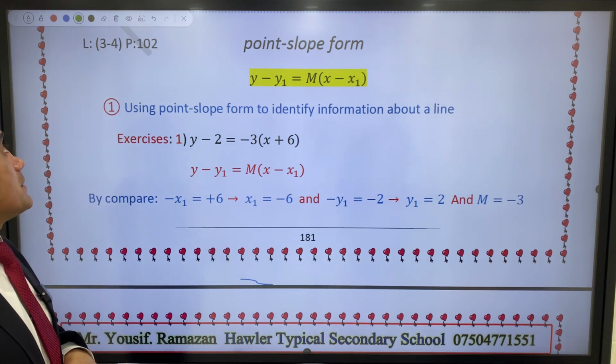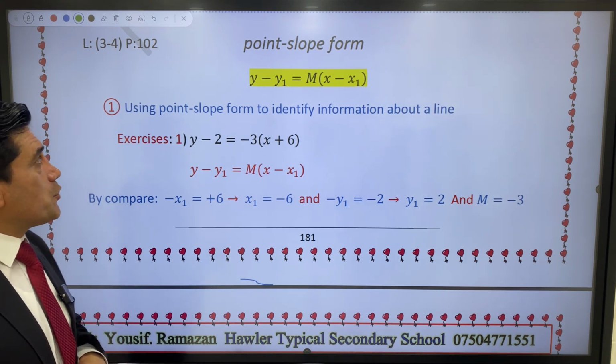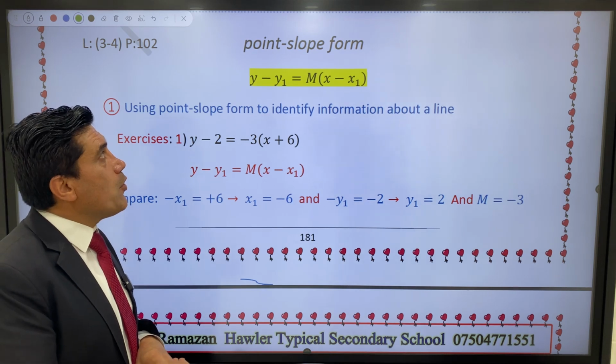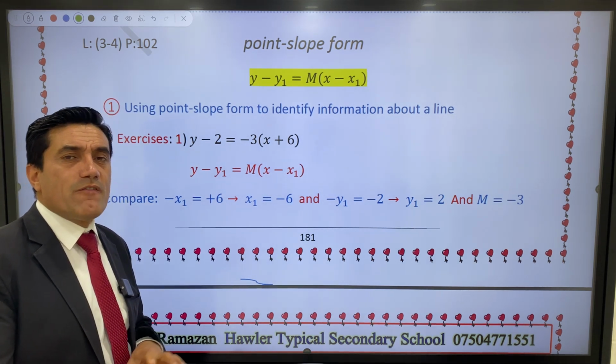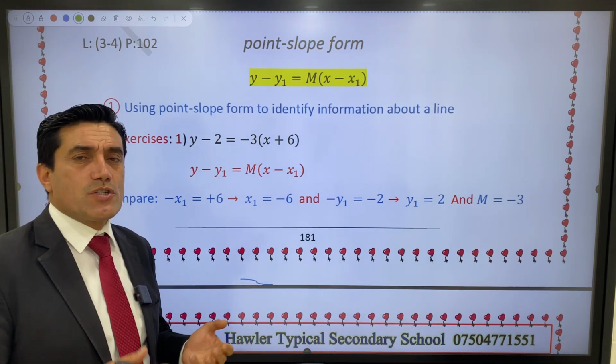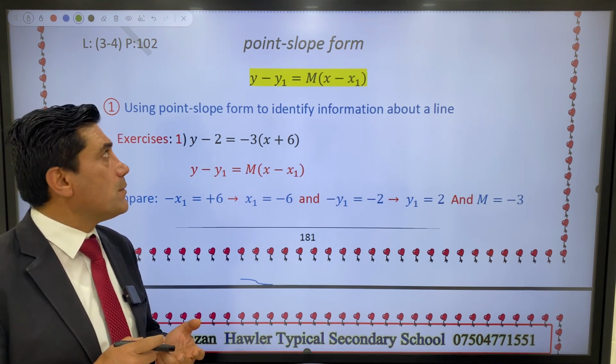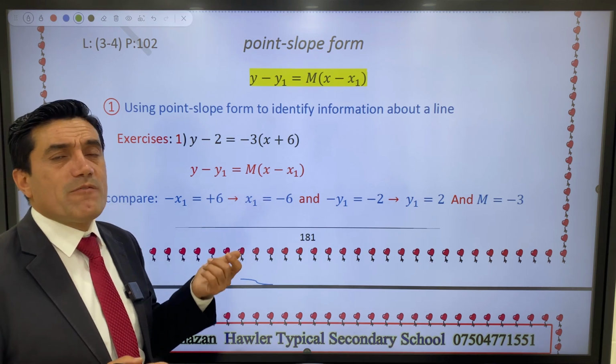Now we have a new lesson about grade 9, chapter 3, lesson 4, page 102: point slope form. We have more forms of a linear equation: slope intercept form, general form, and point slope form. Now we have point slope form.